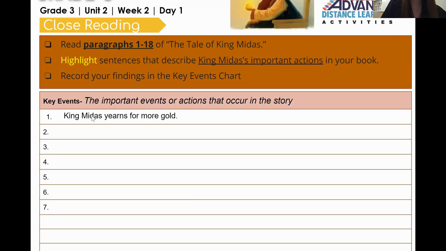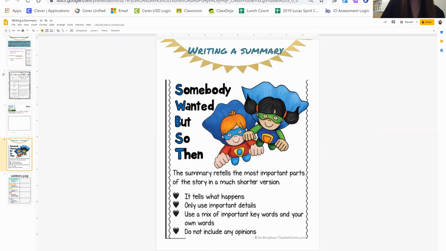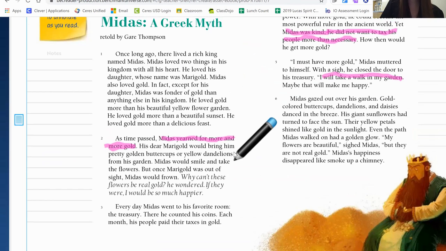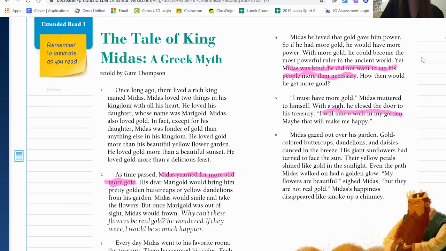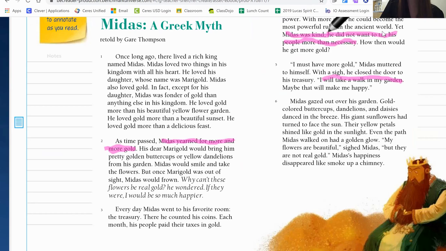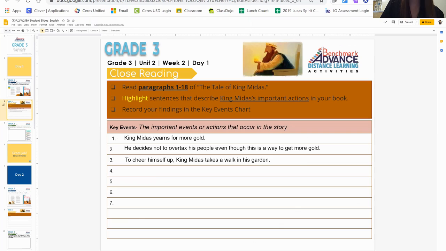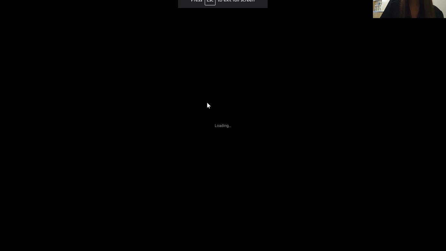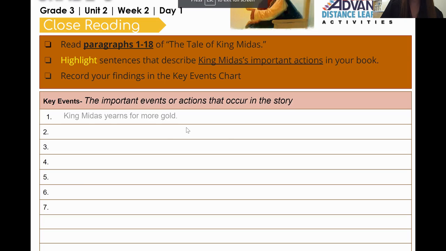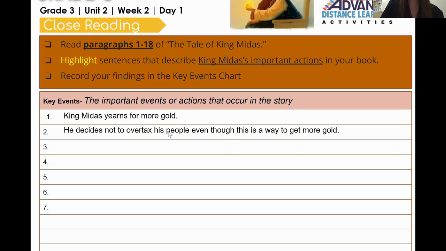King Midas yearns for more gold. That is the first thing I highlighted. That's why I wrote that in there. Then I need to go back and see, what did I highlight as a second important event? Well, I highlighted Midas was kind. He did not want to tax his people more than necessary. So again, I will come to my chart and I will write it. He decides not to overtax his people, even though this is a way to get more gold. Then I will continue, so on and so on.